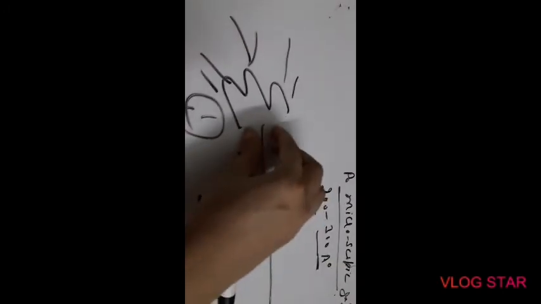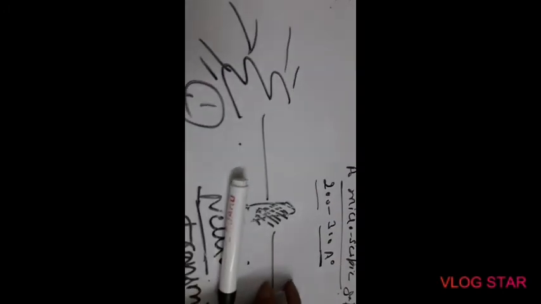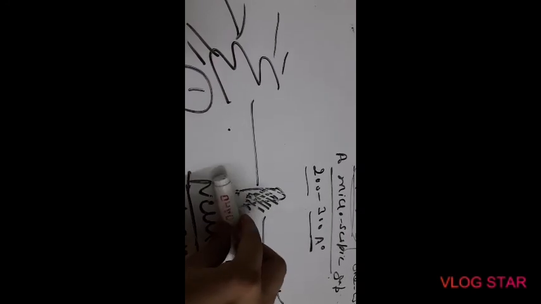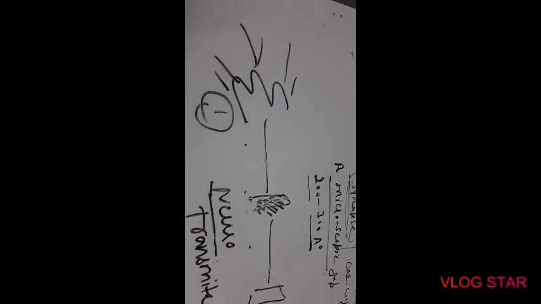So it allows the information to travel in one direction only. Information cannot be reversed. That is why it is known as a one-way valve, a valve-like structure which opens in one direction only. So this was all about the neuron. We have studied one part of the central nervous system, that is the brain.